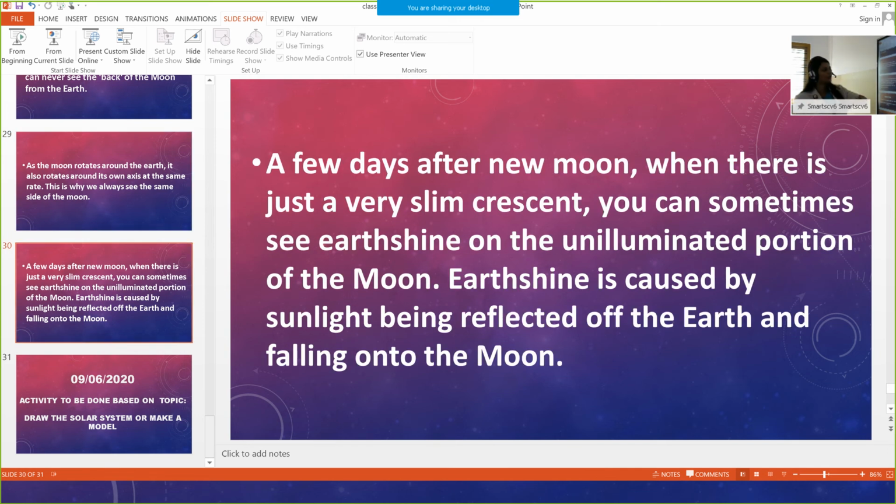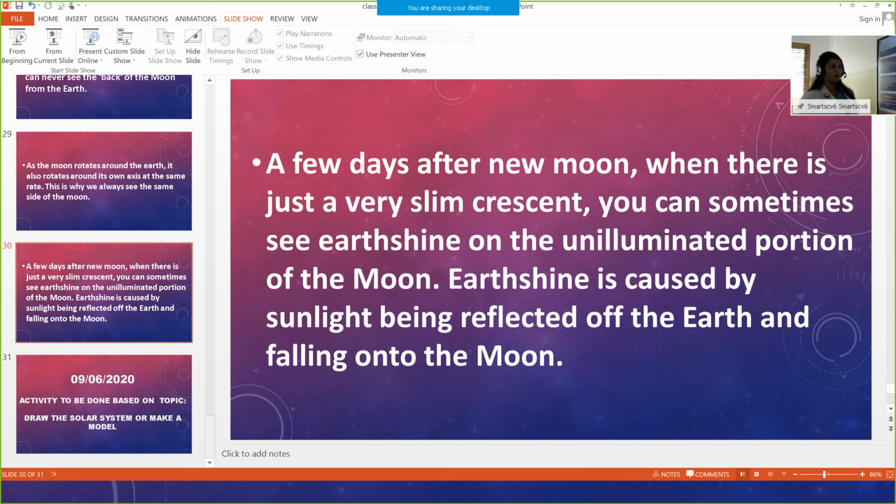Last slide. A few days after new moon, when there is just a very slim crescent, you can sometimes see earth shine on the unilluminated portion of the moon. Earth shine is caused by sunlight being reflected off the earth and falling onto the moon. This is a few more facts related to the moon.